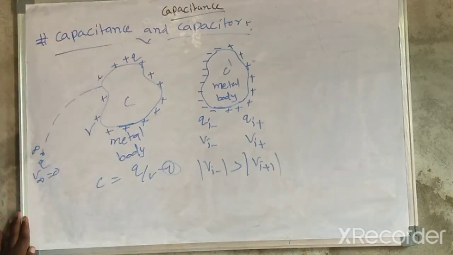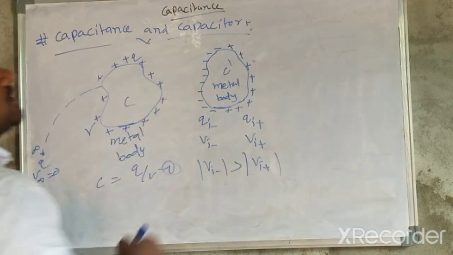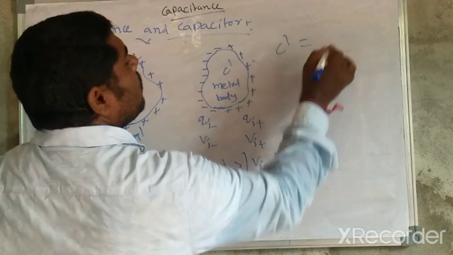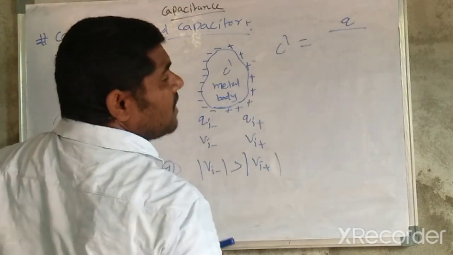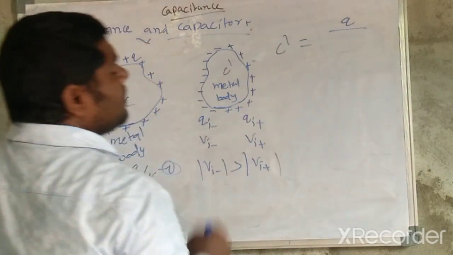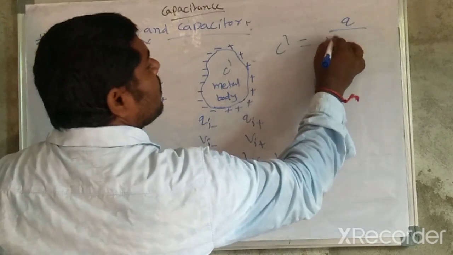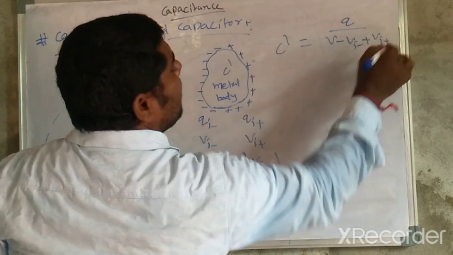So the capacitor C dash is equal to the charge magnitude divided by the total potential in this region, which is V minus Vi minus plus Vi plus.